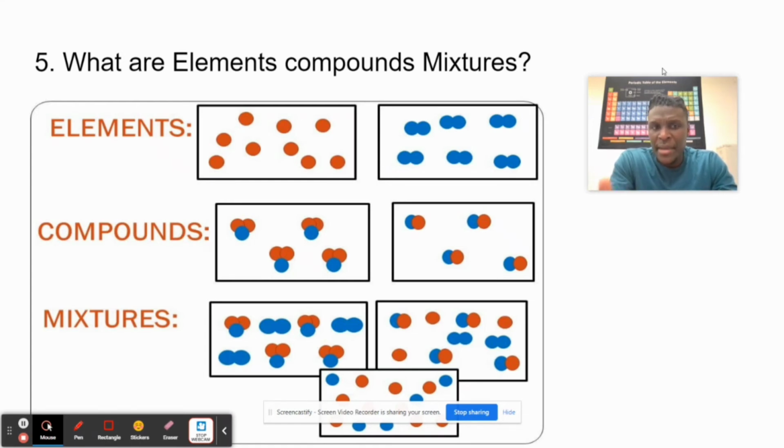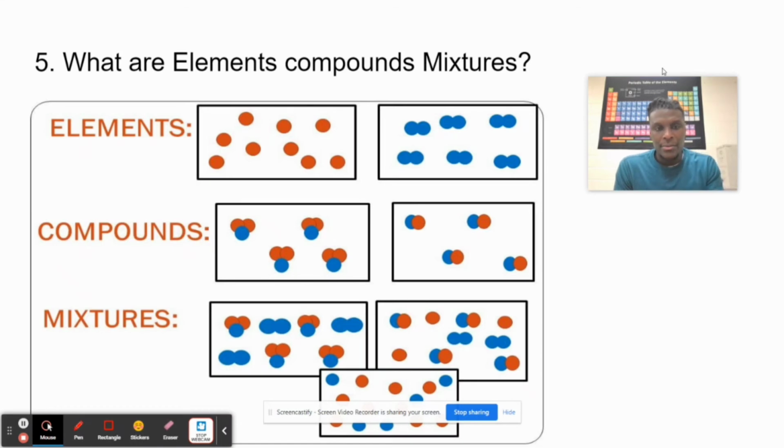How do I know the difference between a mixture and a compound? Mixtures, you can easily reverse, while compounds, it's very hard to reverse. Can you separate the hydrogen and the oxygen from water? No, that is a compound. But a mixture is, let's say I have sugar and water. I mix both. I can easily get back the sugar and the water by heating. If I have sand and water, I can easily filter the sand from the water.